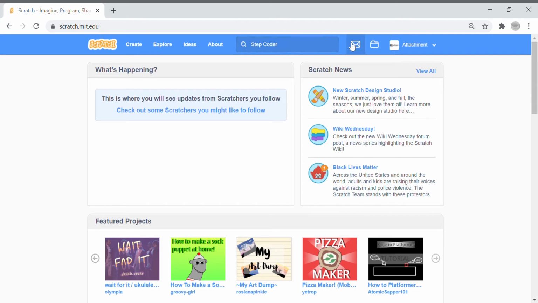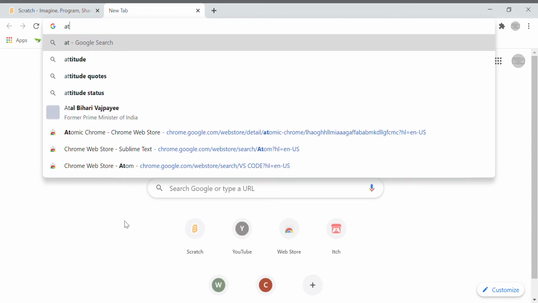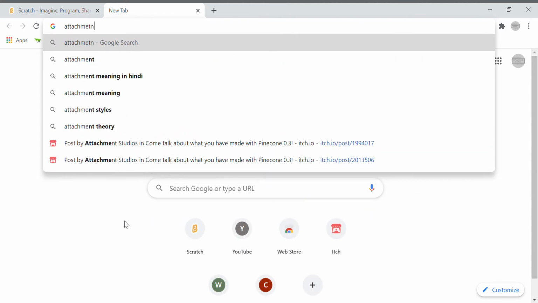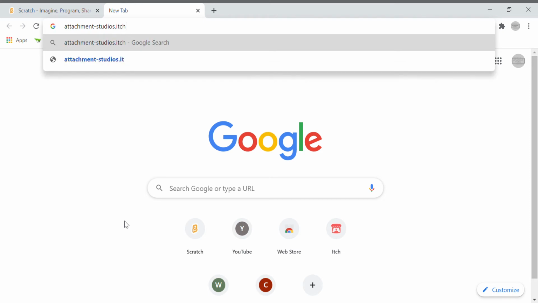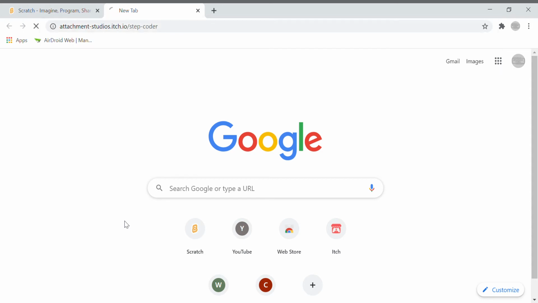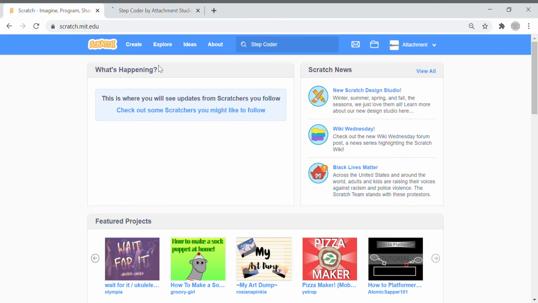So, first of all, it's very simple. You need to go to scratch.mit.edu or the second site, attachmentstudios.itch.io/stepcoder. This is an easier way, or we can go to Scratch and search for Step Coder.